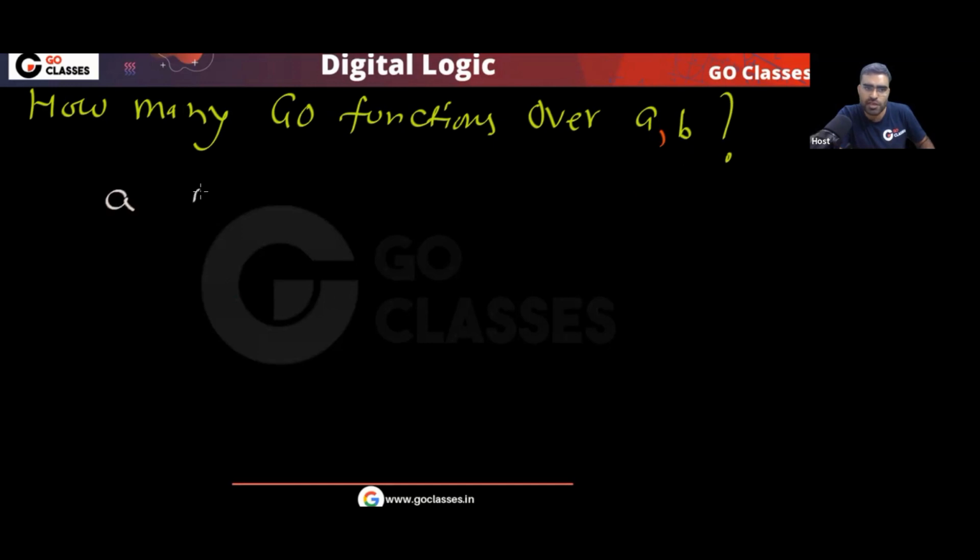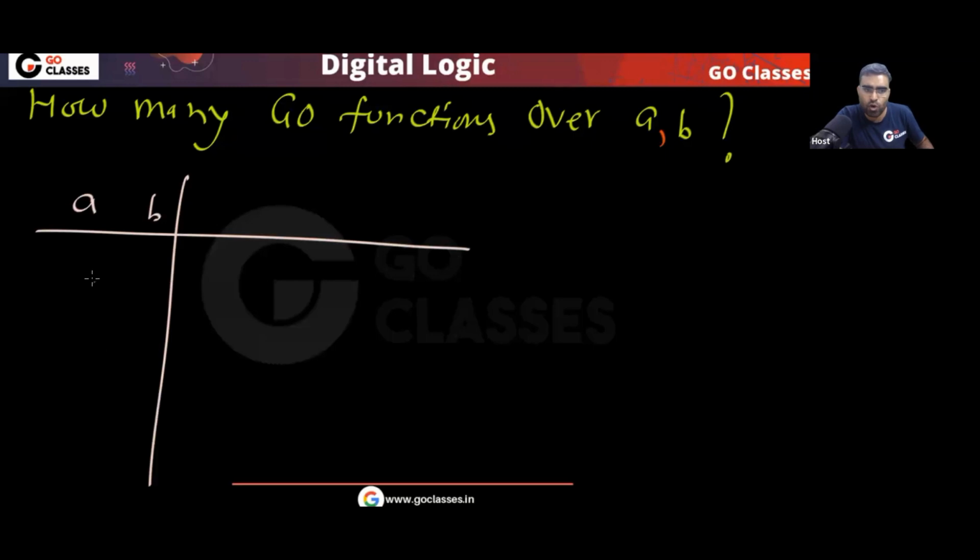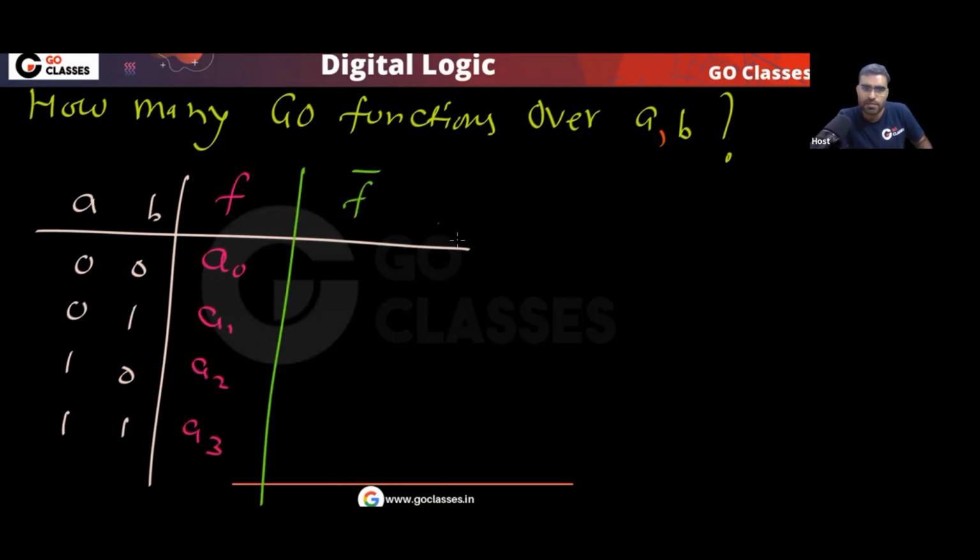So you have two variables, a comma b. Let's create the go functions. Remember, for go functions, f complement should be the same as f dual. Now notice something interesting. Let's assume f is a0, a1, a2, a3. Let's make a general proof. Tell me what will be f complement. F complement will be a0 complement, a1 complement, a2 complement, a3 complement.